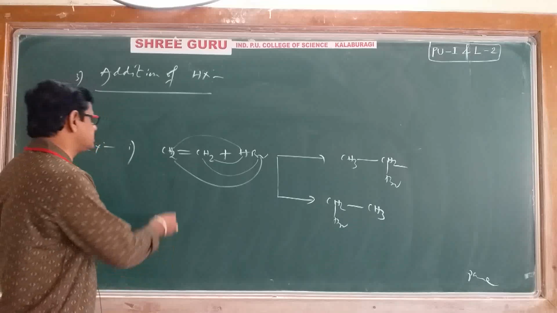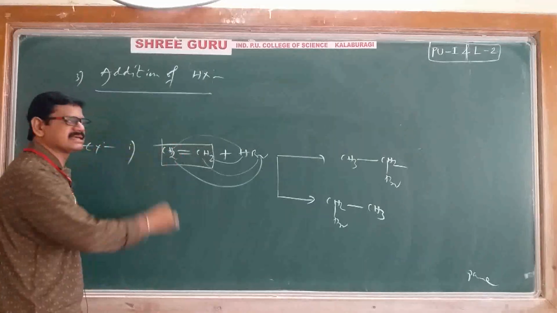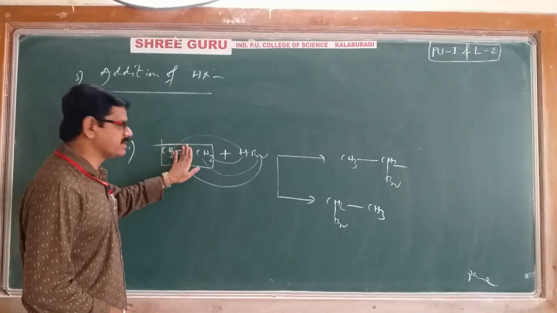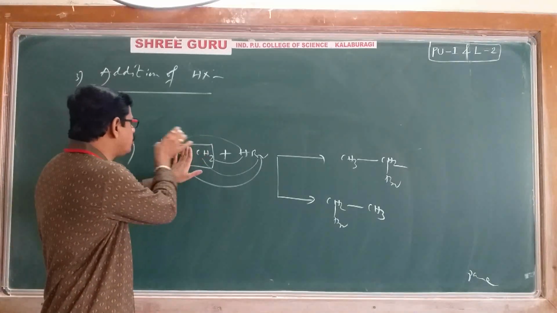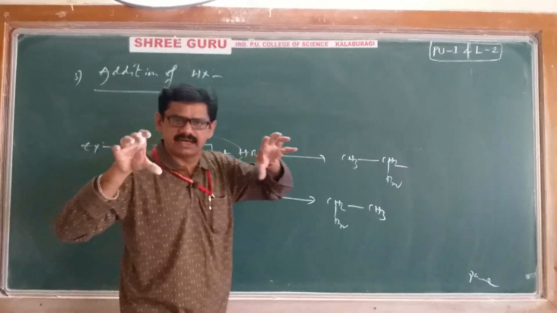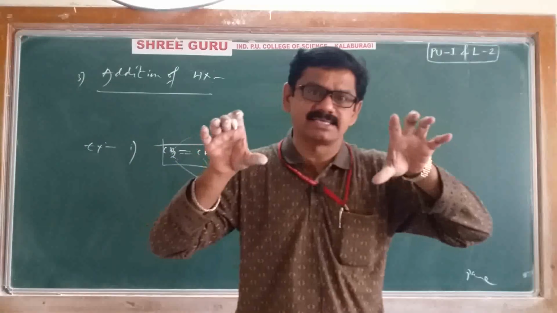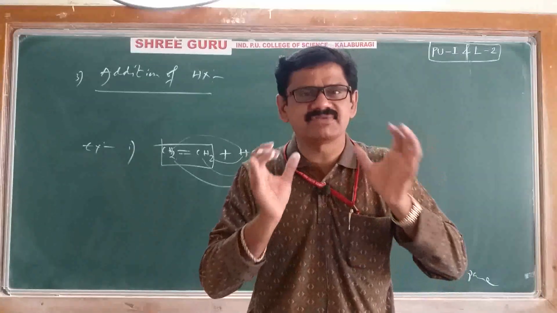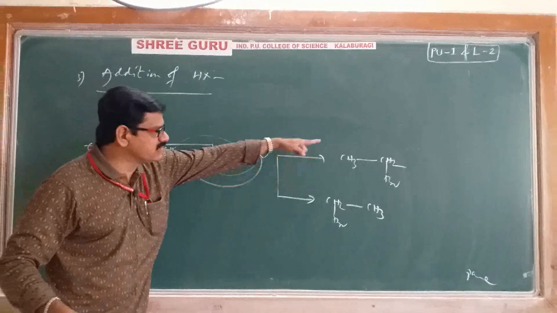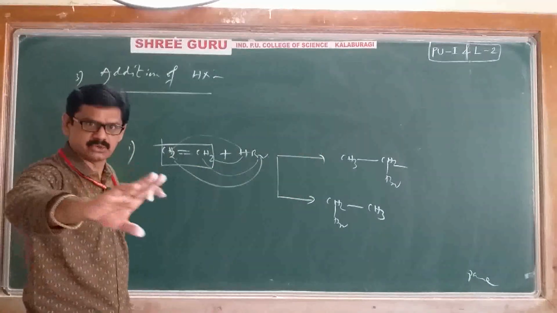Why? Because it is a symmetrical alkene. What is the meaning of symmetrical? On both sides of this double bond, equal quantities are there. If both sides have equal quantities, then that alkene is called a symmetrical alkene. In the case of a symmetrical alkene, in whatever manner you add, ultimately you will get the same product, no difference.